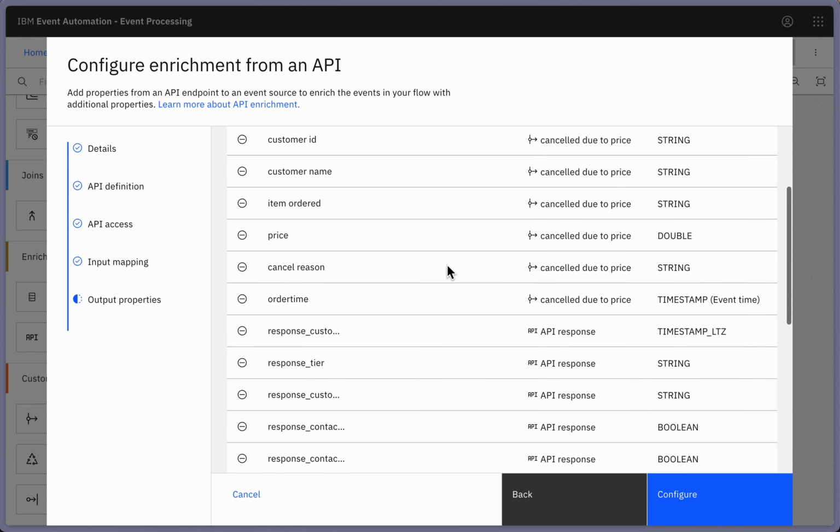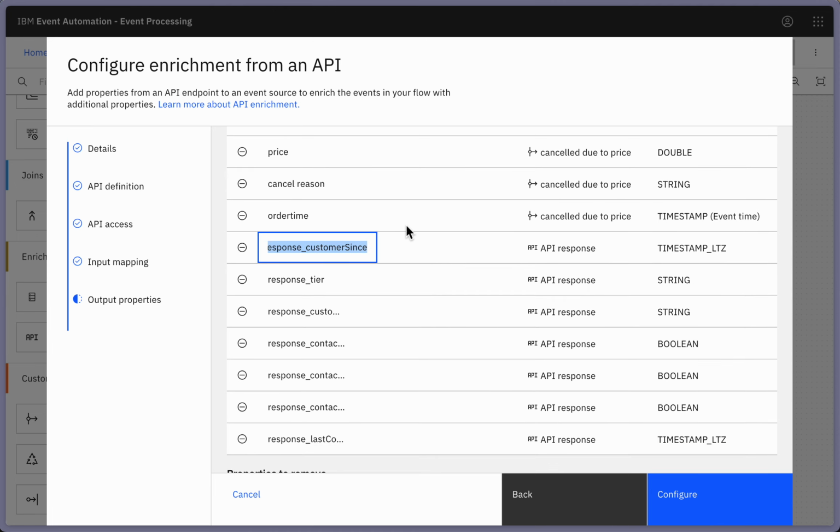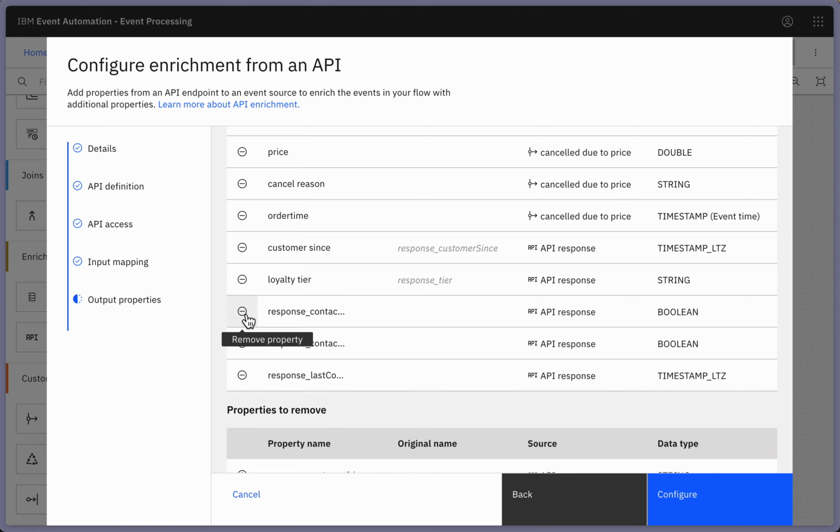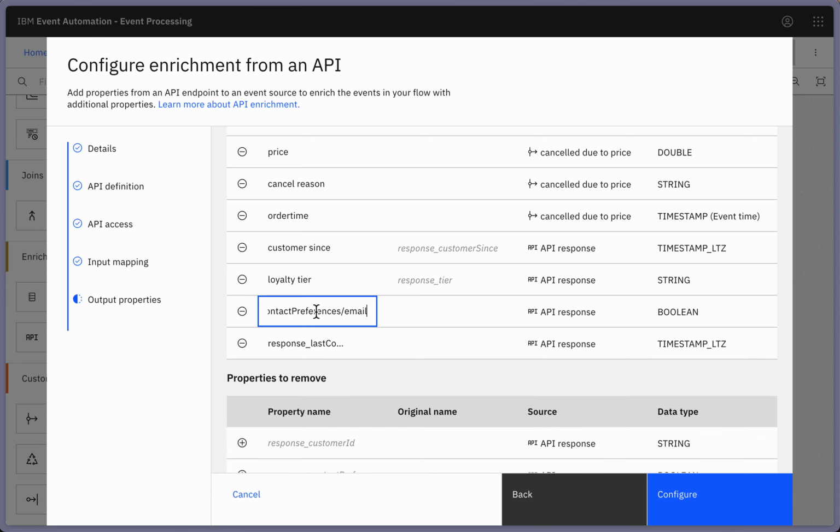So I can say, that's how long, when did they become a customer? This is the loyalty tier. I've already got the customer ID, so I don't need that. This is whether or not we can send them letters. I don't need that. This is whether or not we can make phone calls to them. I don't need that. This is whether or not they accept marketing emails. So that I do want. And this one is when did we last make them some sort of special offer. So I'll call that last offer.